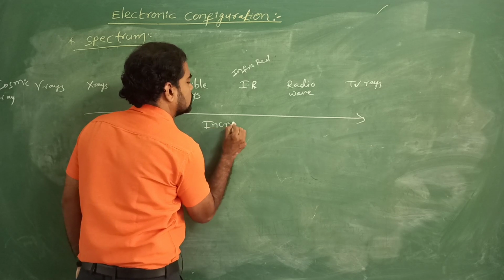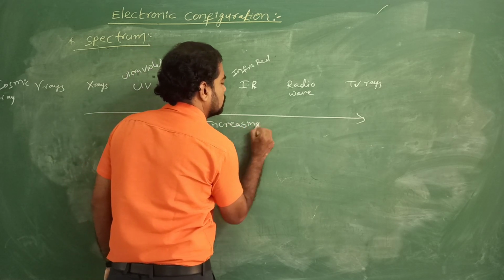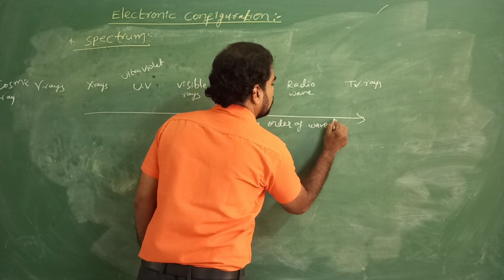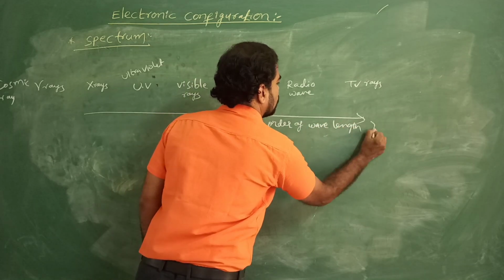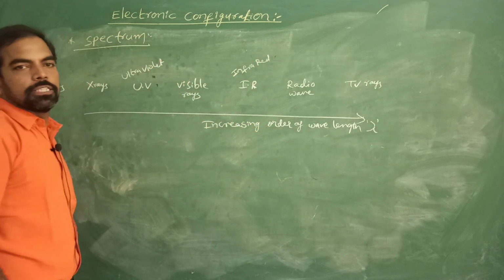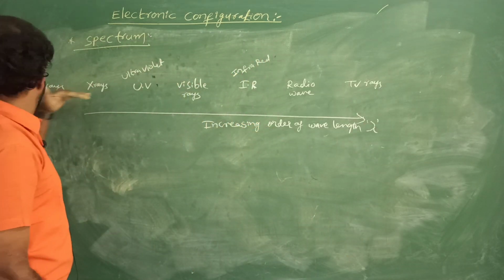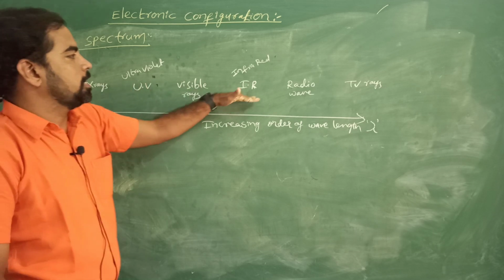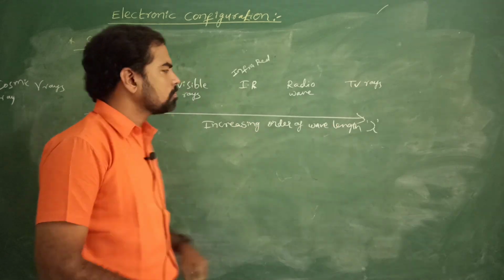These are arranged in increasing order of their wavelength, lambda. That means cosmic rays, gamma rays, X-rays, UV, visible, IR, radio and TV rays.